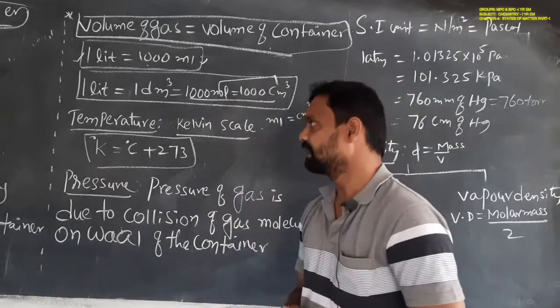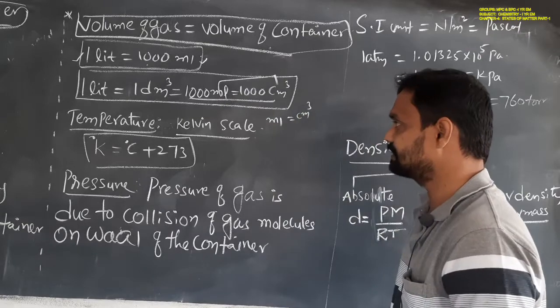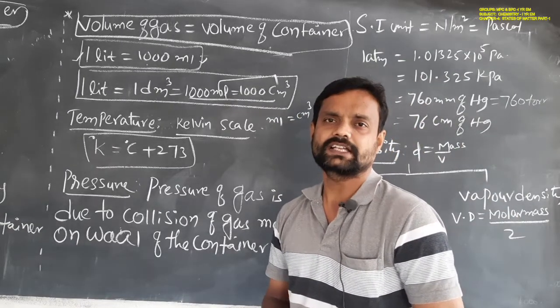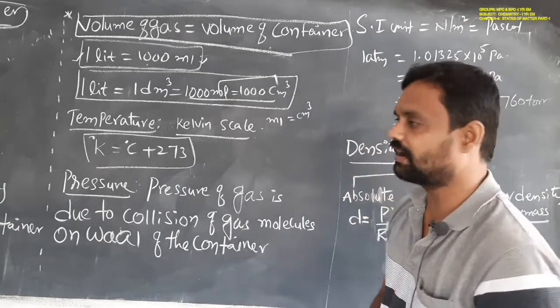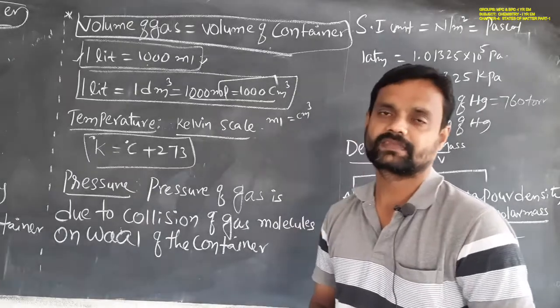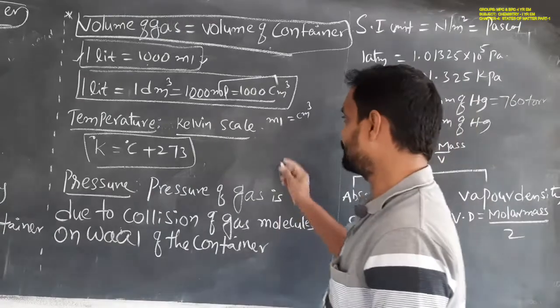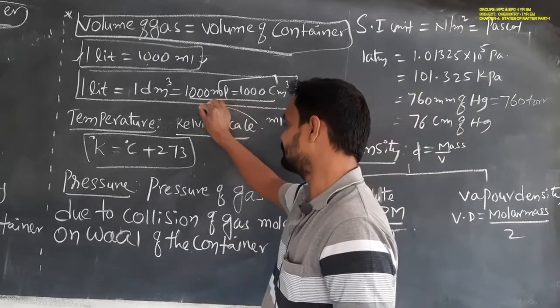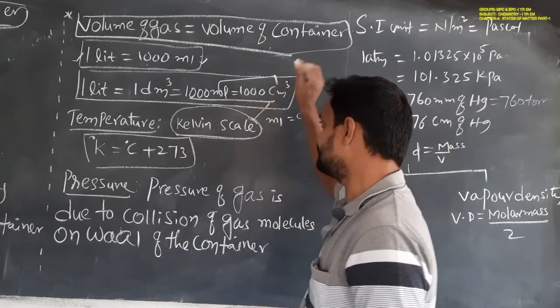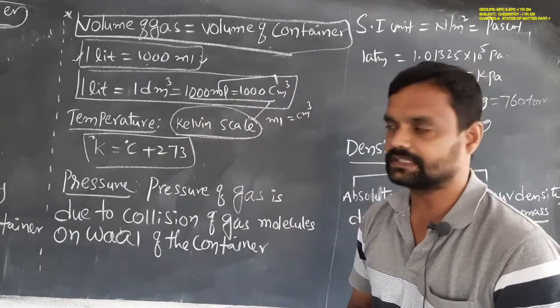Another measurable property of the gas is temperature. The temperature of gases is always measured in the Kelvin scale only.